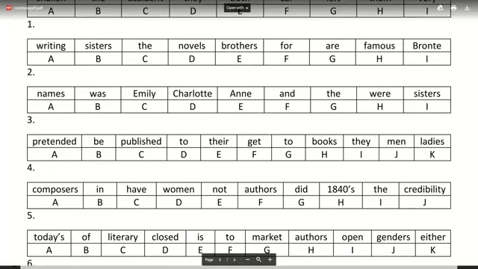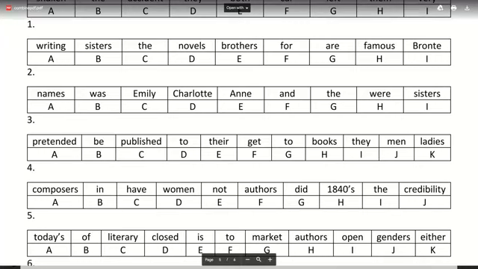Let me see. This one is funny. I think the first one goes to Anubhuti. She's done it right. You don't write "brother and sisters".